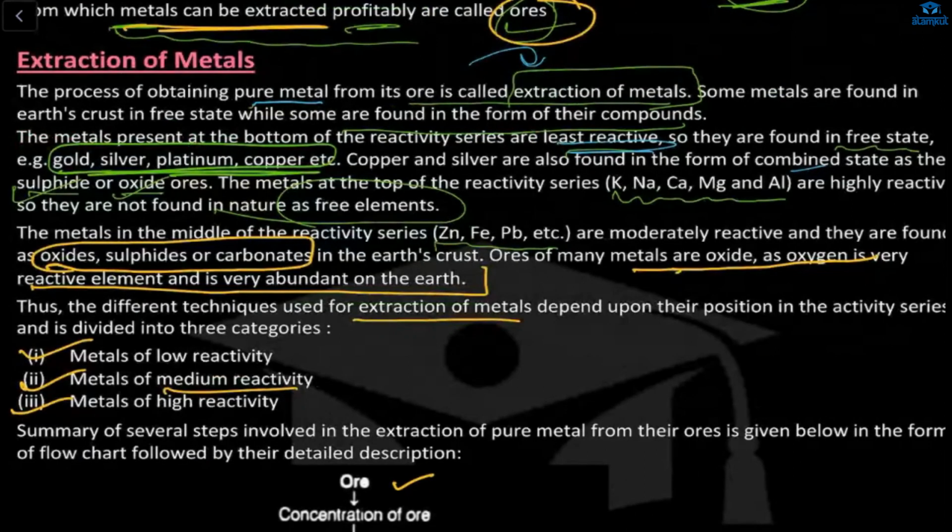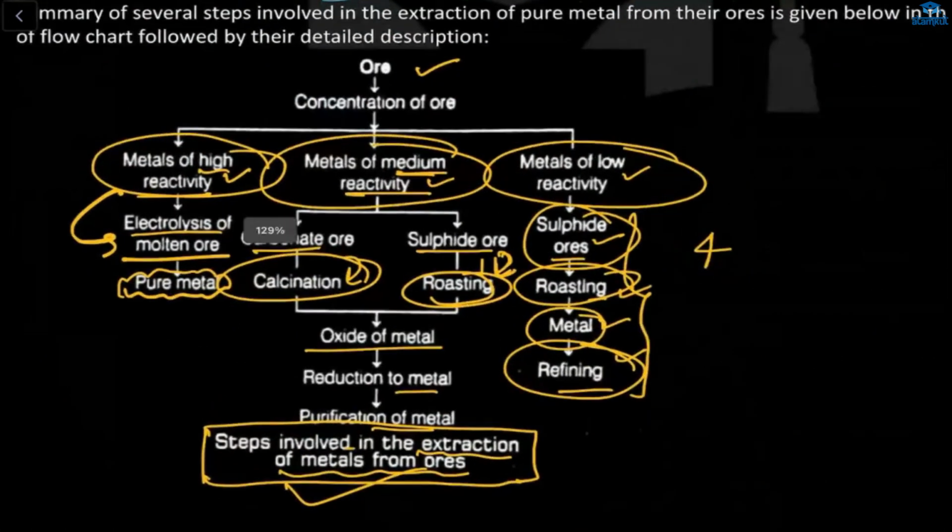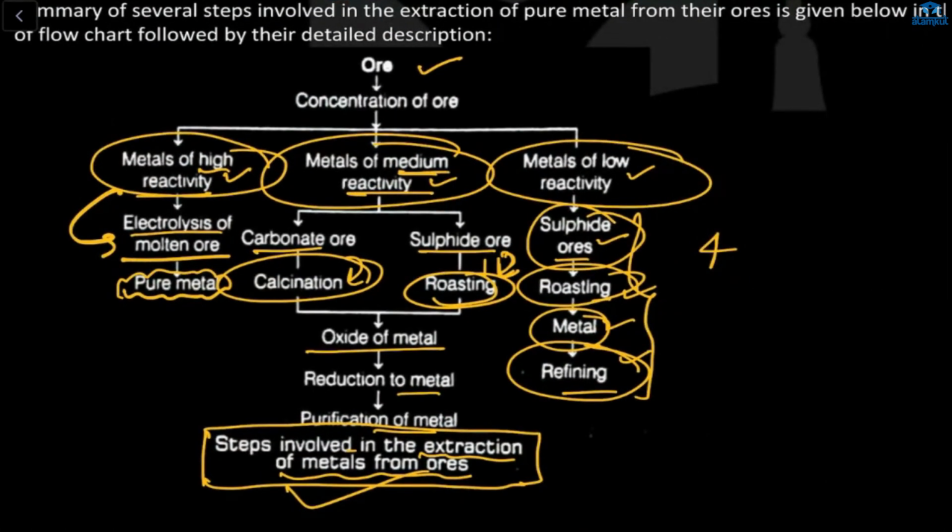Now these are the different methods by which we extract the metals. First, the method for low reactivity, the method for medium reactivity, and the method for high reactivity. This is concentration of ore, which is divided into three types: high, medium, and low. In the high one, there will be electrolysis, and then you will get a pure metal.